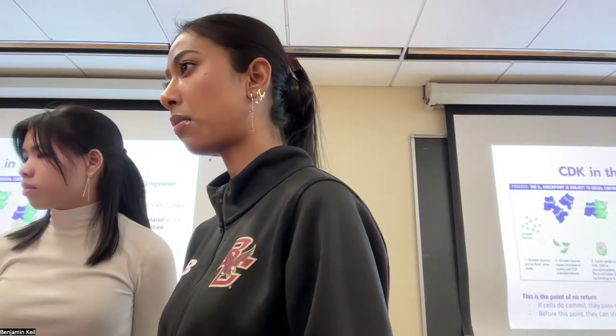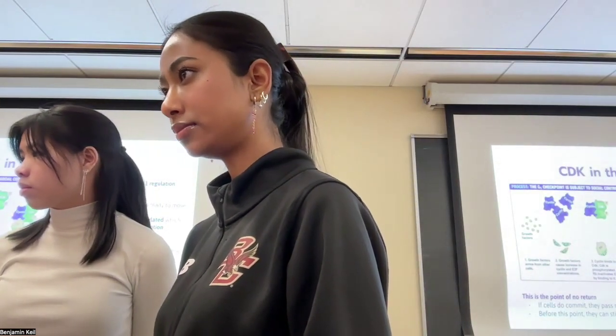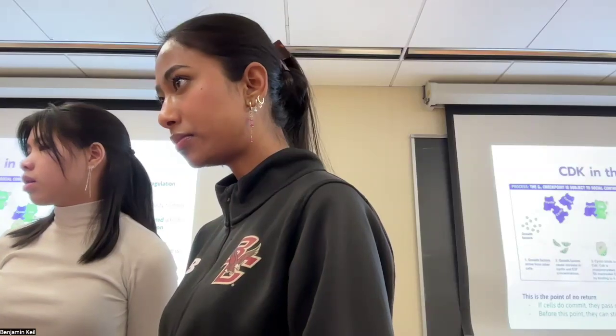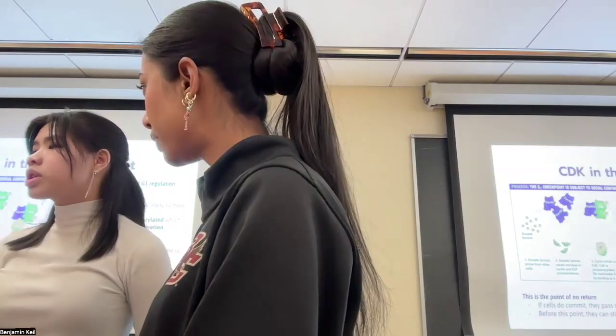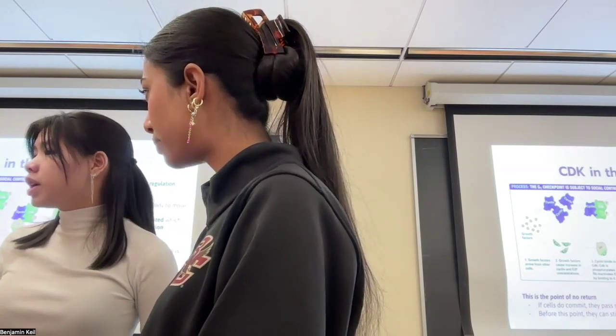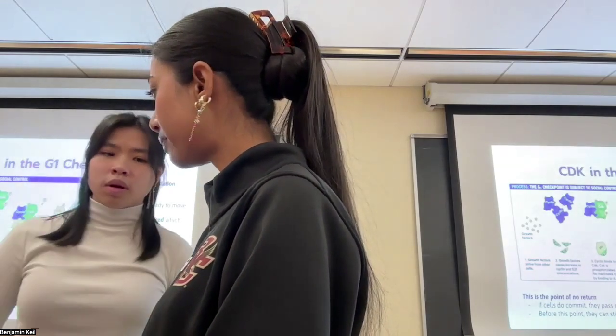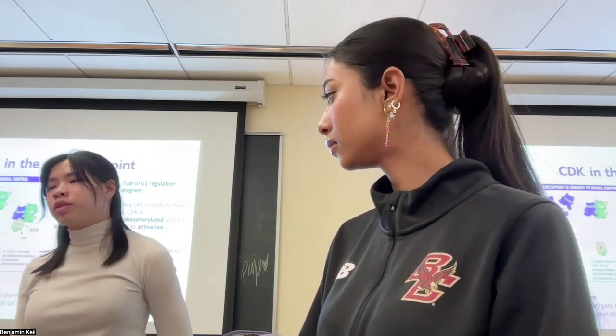Checkpoints occur like G1 phase will occur, then there's the checkpoint, and then S phase there's a checkpoint. The checkpoint is kind of at the very end of the G1 phase. So basically, as the growth factors continue, and as the cell senses that it's ready to move on to the S phase, that will trigger the dephosphorylation of CDK, which is a relatively gradual process.